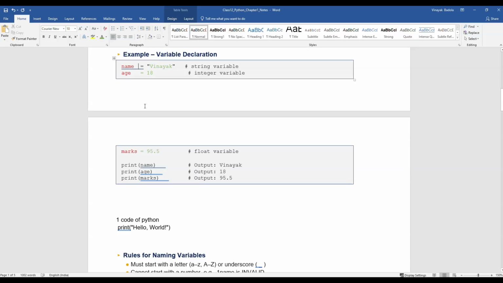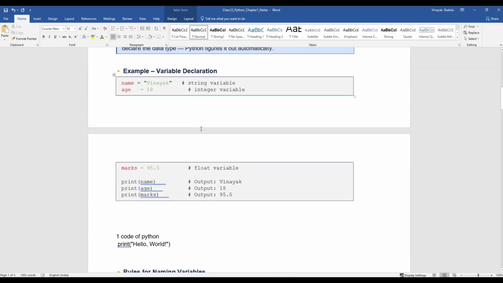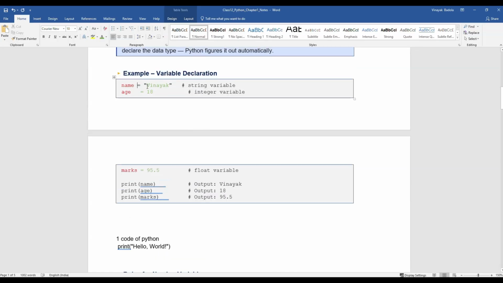So when we store some data in the variable, there can be many types of data stored in it. It can be a name, it can be a number, it can be a decimal value. You can see in the last example, I told you there was a name Vinayak. This is alphabet stored in the variable.